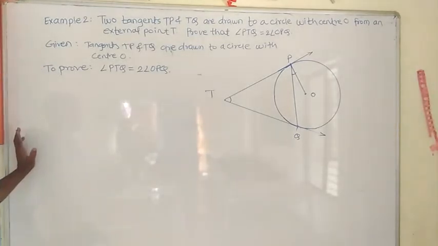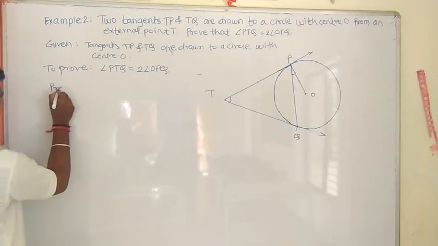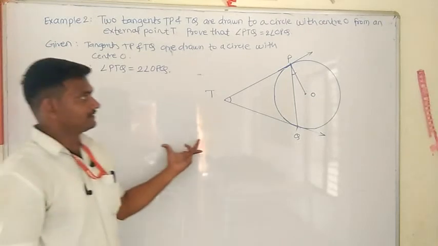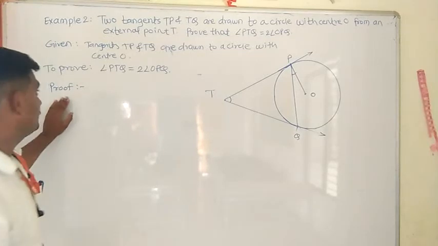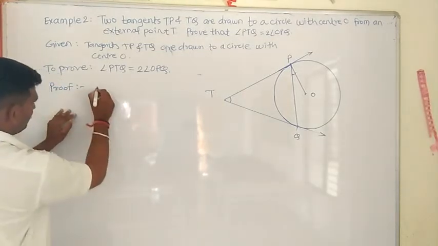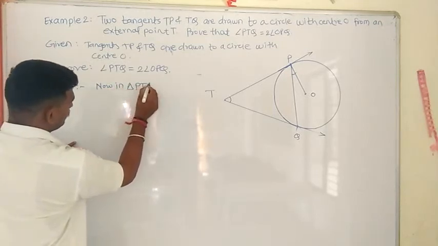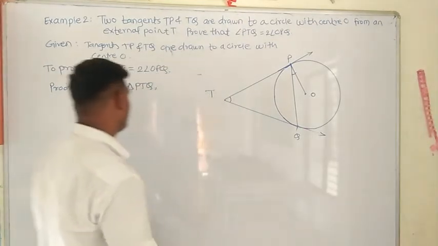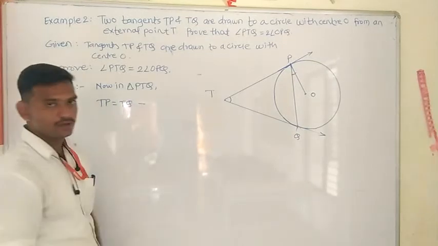Now see how to prove this. To prove this we have to use both the theorems whatever we have seen in the previous classes, that is theorem 10.1 and theorem 10.2. We will see the proof. See here, now in triangle PTQ, can we say that TP is equal to TQ?